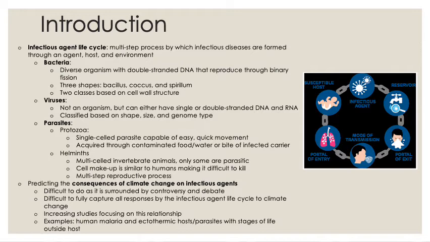Bacteria are most commonly split into two classes based upon cell wall structure, which determines how they respond to a test known as a Gram stain. This test ultimately identifies the bacterial infection through being either Gram-negative or Gram-positive. Viruses are not organisms as they do not have a metabolism and cannot reproduce, but their genetic material can be both single and double-stranded RNA and DNA, and they can infect all organisms.